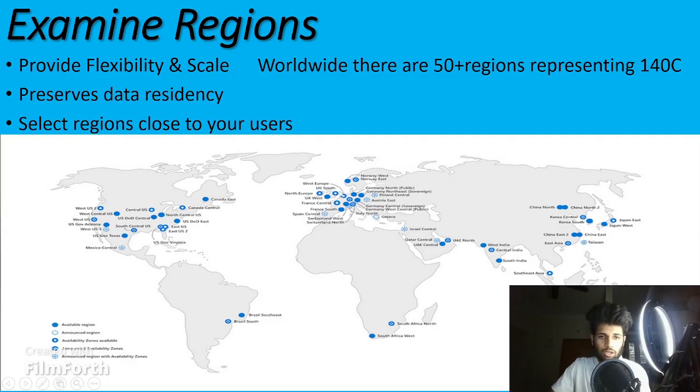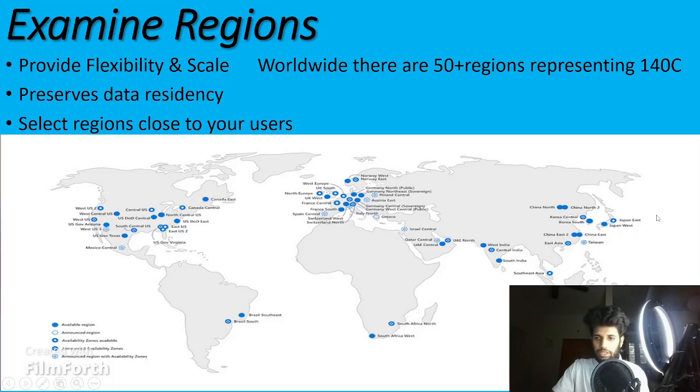We also have the white diamond-shaped markers, which we call availability zones. These are all the availability zones; we see some of them here. The blue spots are announced as regions with availability zones. Altogether, Microsoft has covered 50 regions, representing 140 countries, and we have the global data centers of Azure, which are maintained by Microsoft.